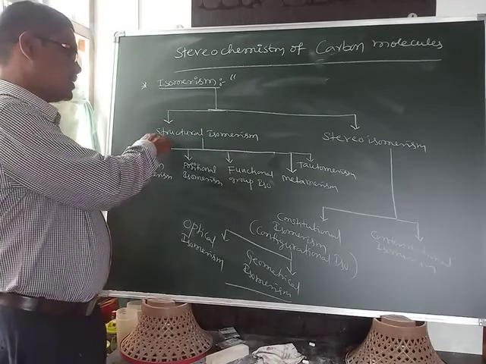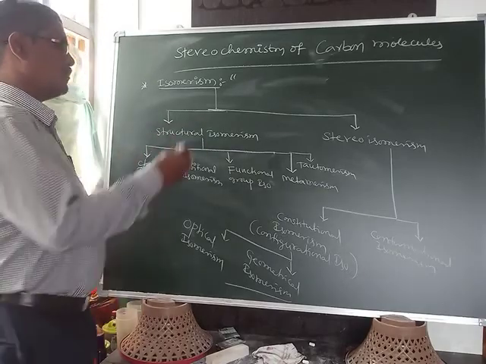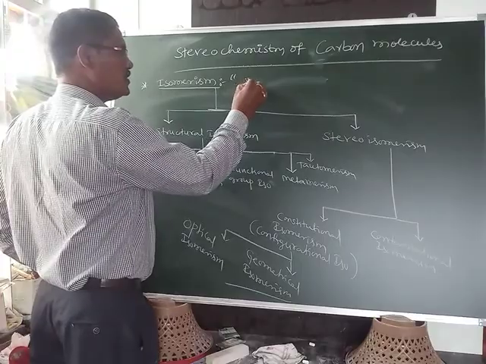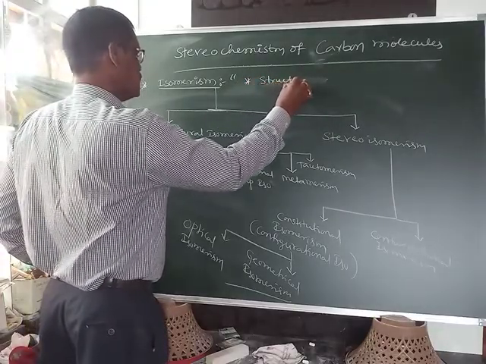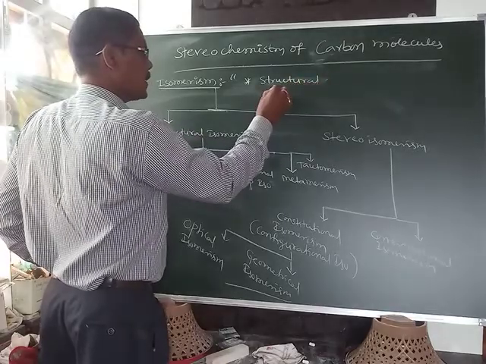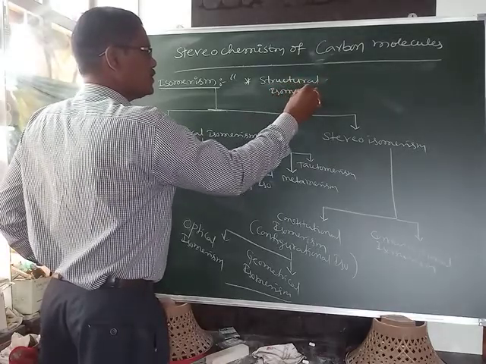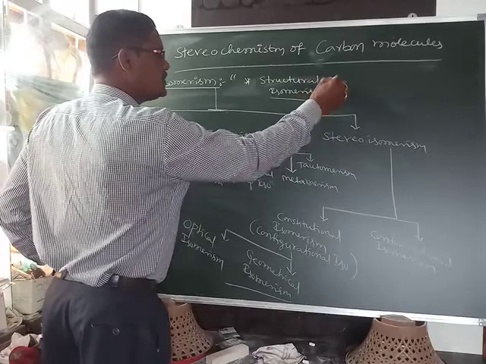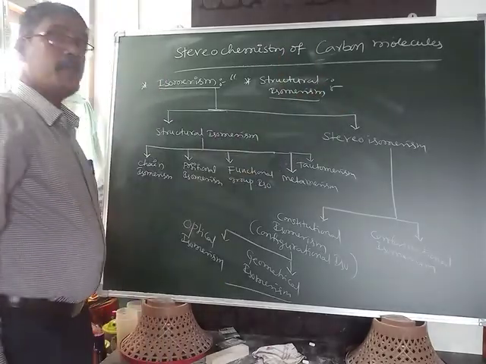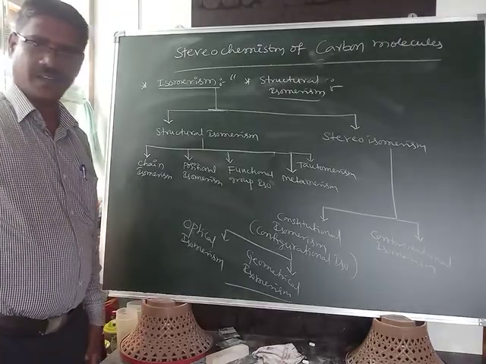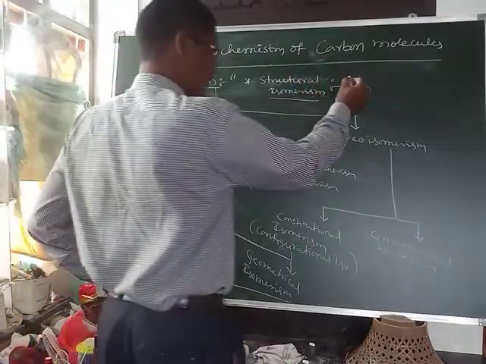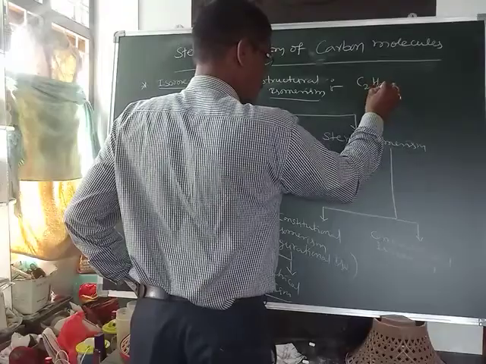Now the definition of structural isomerism. Same structural formula. I have given C2H6O.